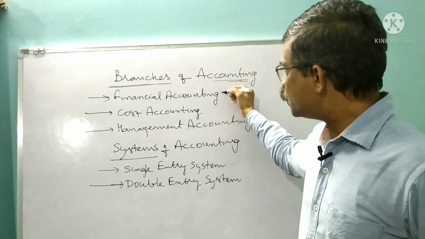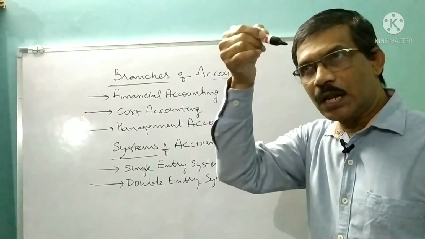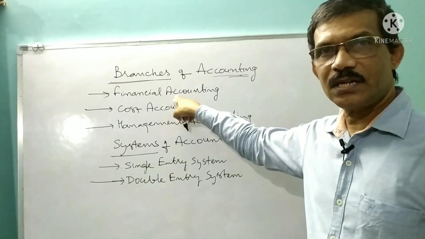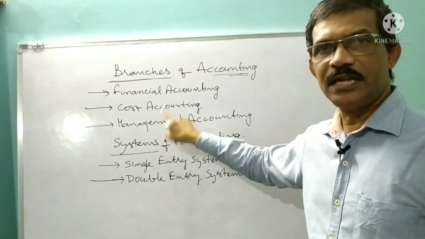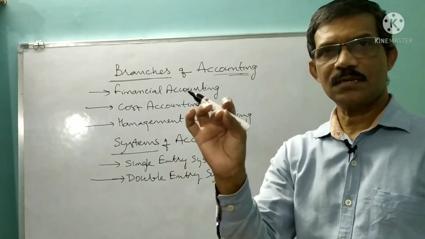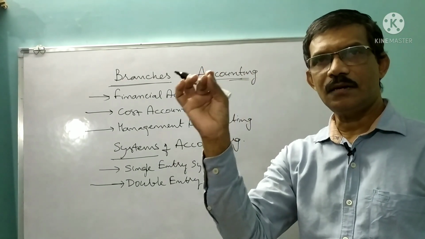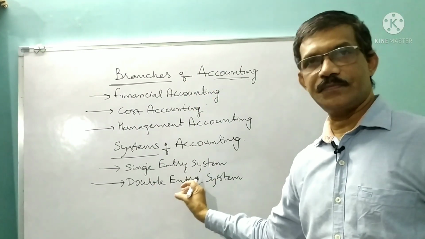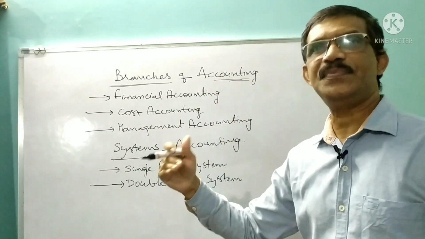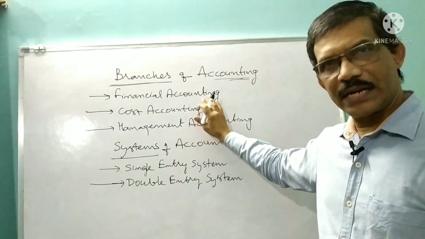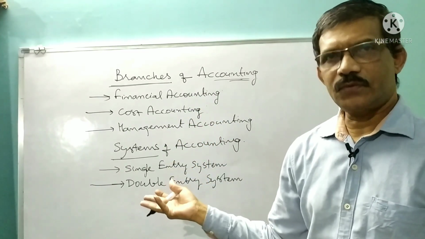So when you arrange these 3 in chronological order, first comes financial accounting, then cost accounting, then management accounting. That means according to the year in which these branches were developed, according to the time period. So these are 3 branches. You arrange like that. That would be better, of course.